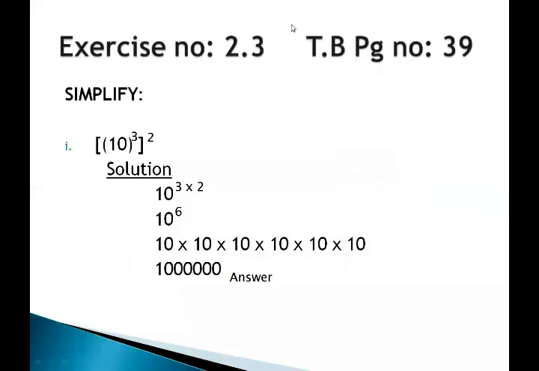Now come to the exercise. Exercise number 2.3, textbook page number 39, and we are working on simplification. So question number 1 from the exercise is: there is 10 inside the parenthesis having 3 as exponent, and the overall exponent is 2. First I tell you the question. Is it the same question which is given in your textbook or not? Okay, good. You have tallied this. The question is correct. So now come to the solution.